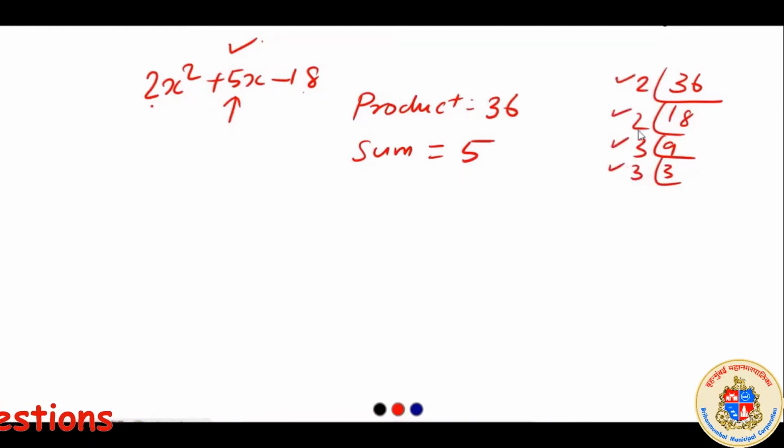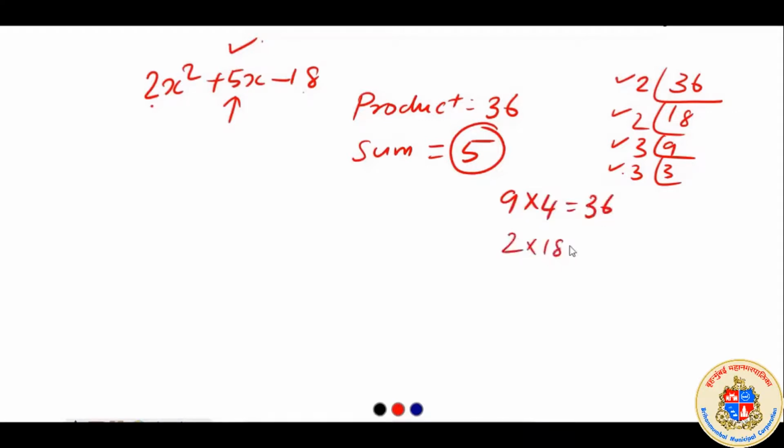How can we arrange 36 in such a way that the sum is equal to 5 and the product is equal to 36? It can be 9 into 4, 3 3s are 9, into 4, it can be 2 into 18. So which one will fit for getting a sum equal to 5? If we simply put 9 into 4 is equal to 36, an option, 2 into 18 is 36, an option, correct? 12 into 3 is another option.